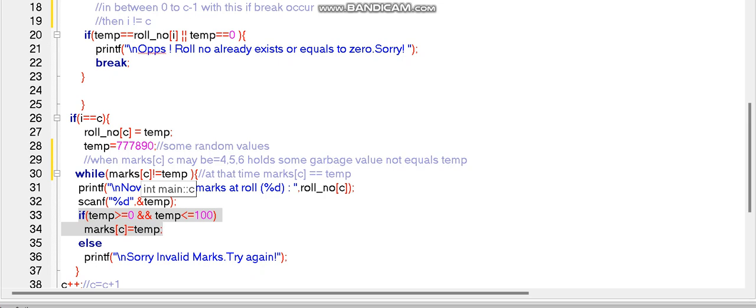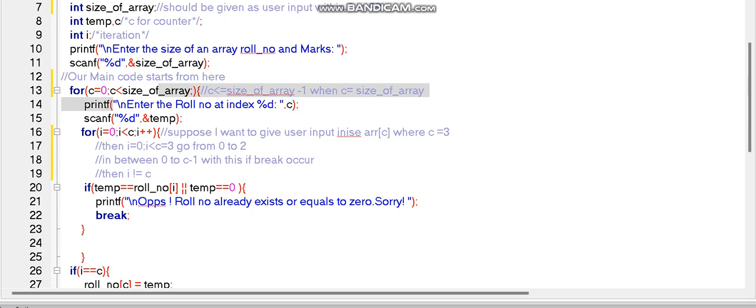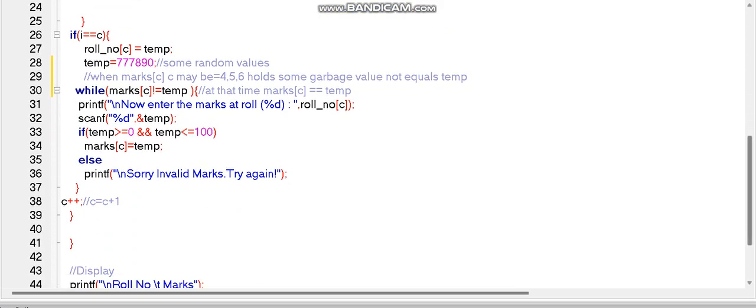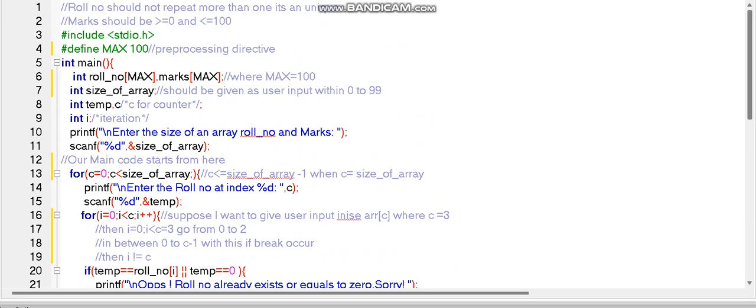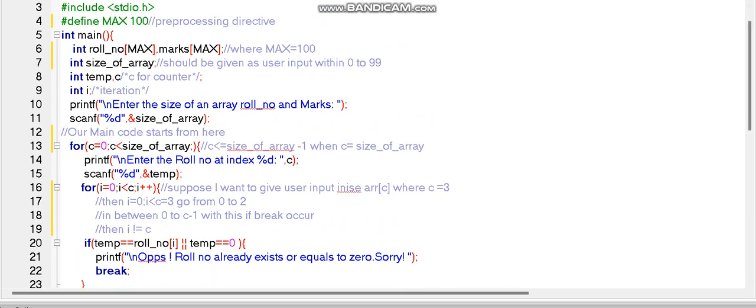And as it is in the if body, and this if body is in this for iteration, incrementation happens inside this if body, which is nested in that actual for iteration, and this is the incrementation. Again, after incrementation, it checks the condition and it goes on until the size of array minus 1, and when it becomes equal to size of array, it gets out of this for loop,